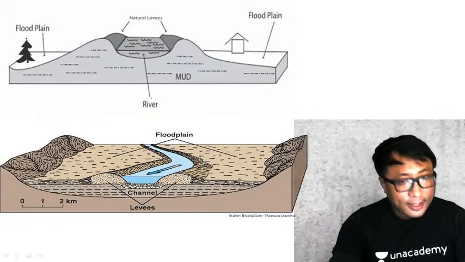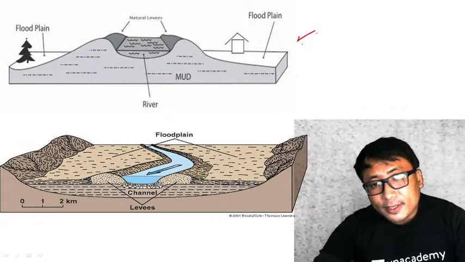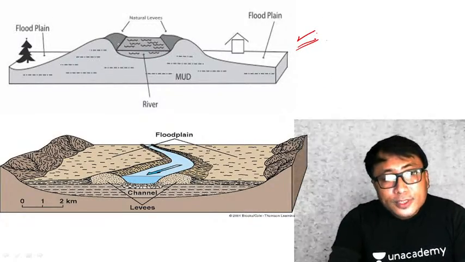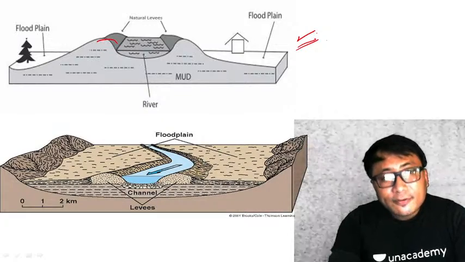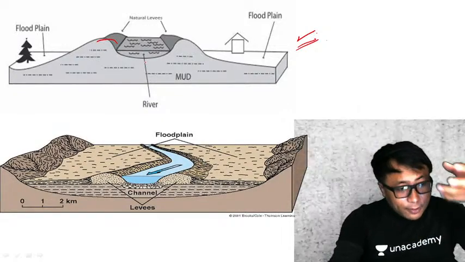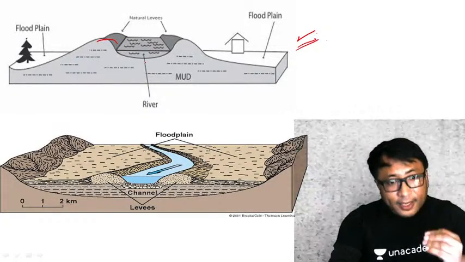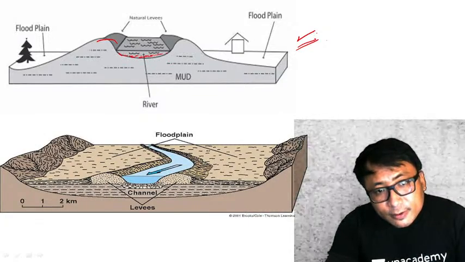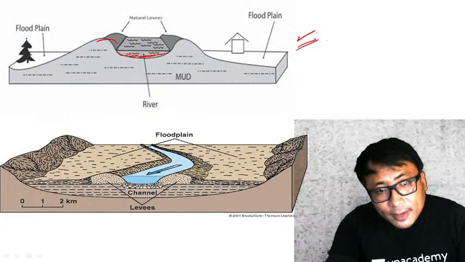And this is a very classic example that you will find in India. You see here, while depositing the sediments here, depending on the amount of sediments that the river is carrying, the river will also deposit on its riverbed.